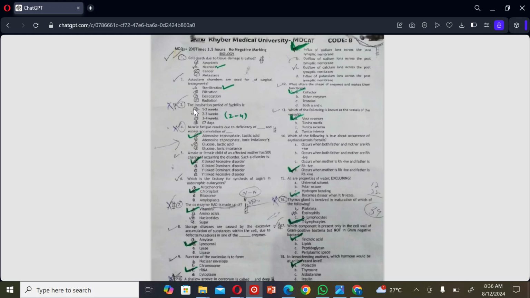The next MCQ: the incubation period of spirals is A. 1 to 2 weeks, B. 2 to 3 weeks, C. 3 to 4 weeks, and D. 7 weeks. So the correct option is 2 to 4 weeks.